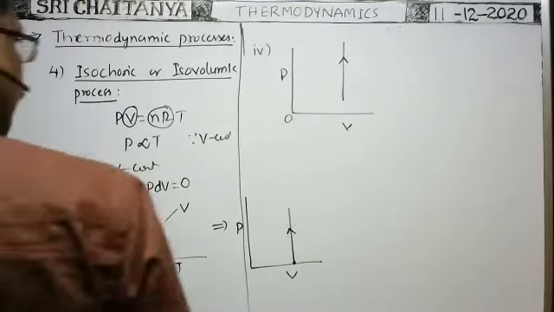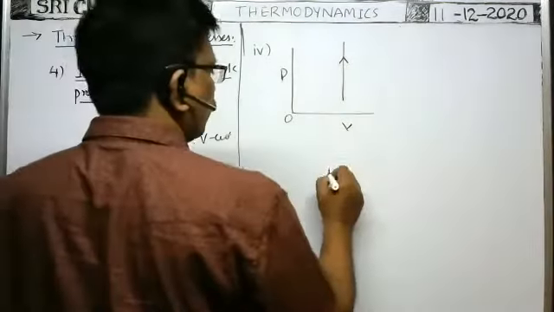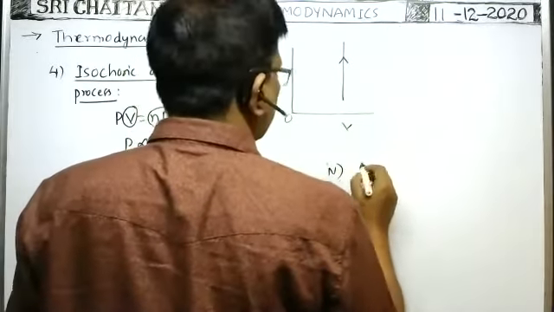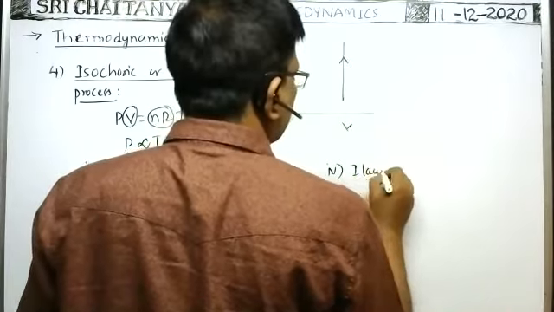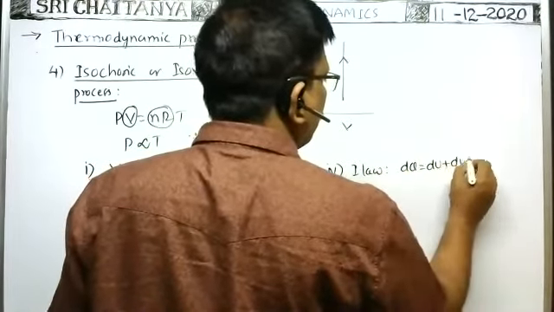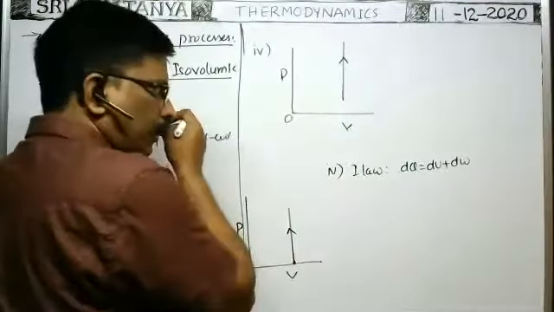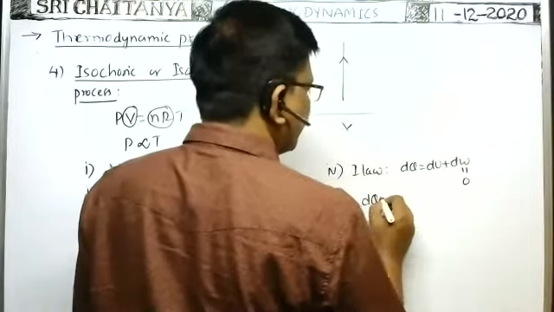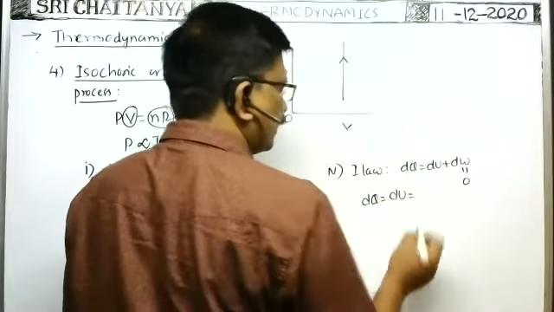Next, in this last point, fourth point, in isochoric process, first law of thermodynamics. First law is dq is equal to du plus dw generally. But in case of isochoric process, as the work done is equal to 0, the heat energy supplied is utilized to increase the internal energy only.